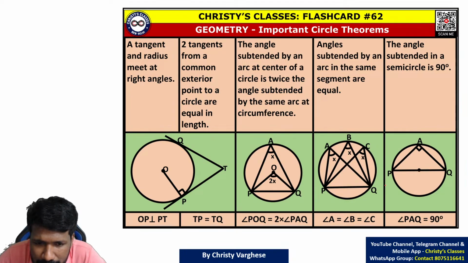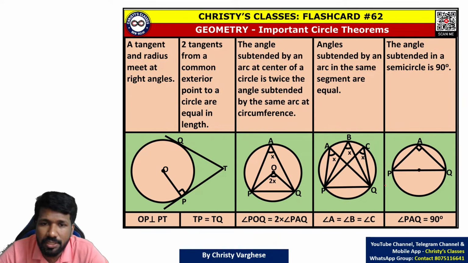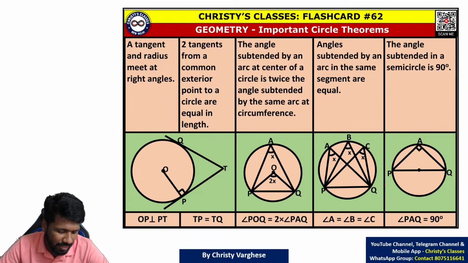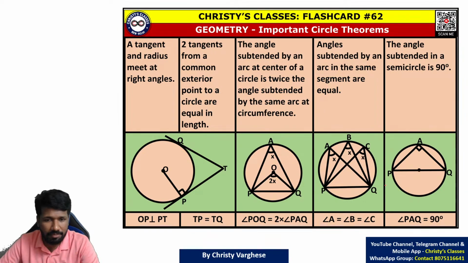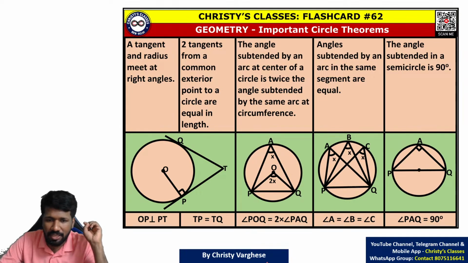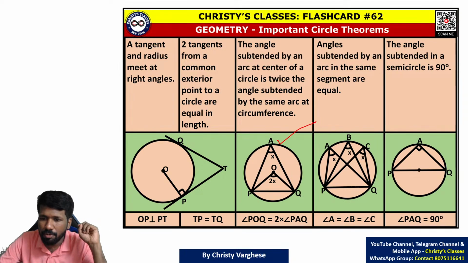Now, a circle is technically a polygon, but a circle is a shape from which many properties can be defined. In the UPSC exam, circle-related questions were very few, but in the CSIR and GATE exams, there are more circle-related questions. So these properties are very important.